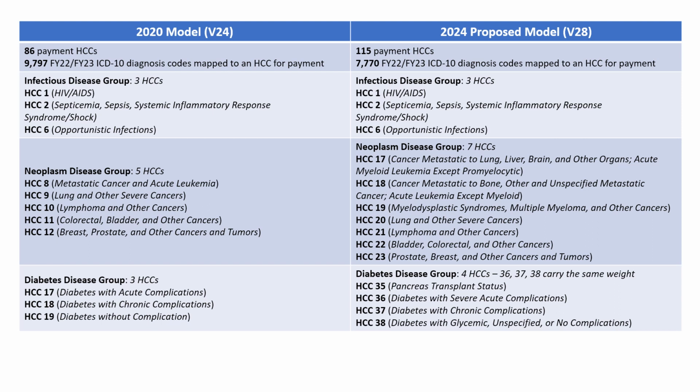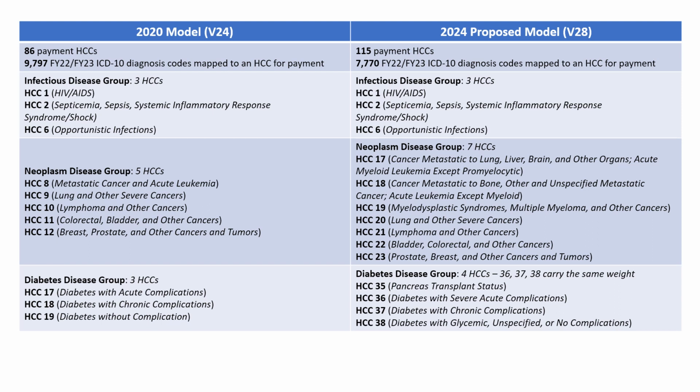The HCCs in the current model were created using the ICD-9 classification system as the basis. On October 1, 2015, the industry moved from using the ICD-9 classification system to using ICD-10. In order to transition to ICD-10 for payment, CMS mapped ICD-10 diagnosis codes into HCCs that were created using the ICD-9 classification system to calculate risk scores. The proposed model has HCCs that were created using the ICD-10 classification system, resulting in HCCs that directly align with the diagnostic classification system currently in use by the industry.